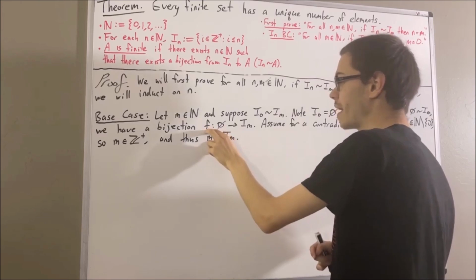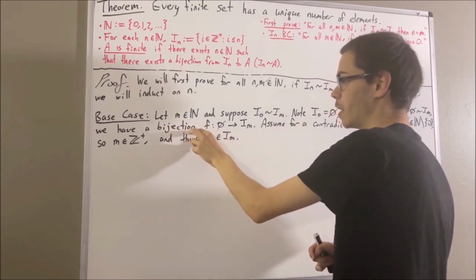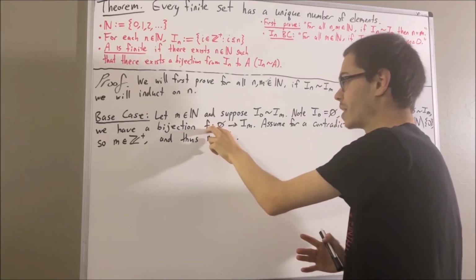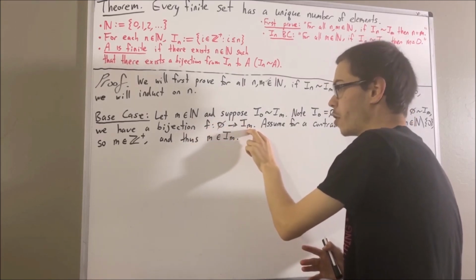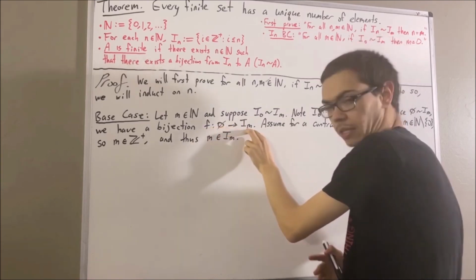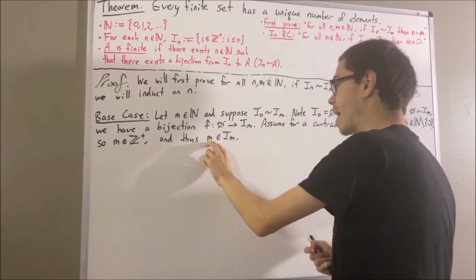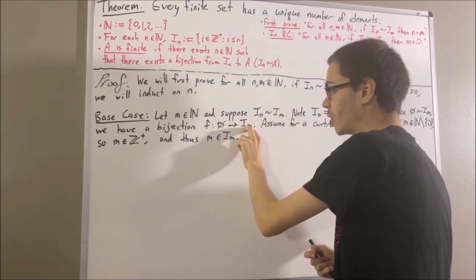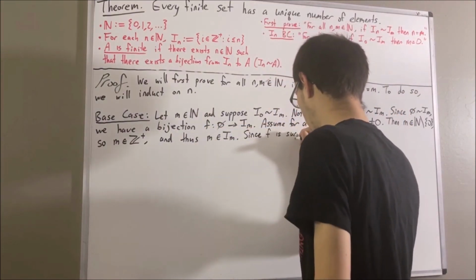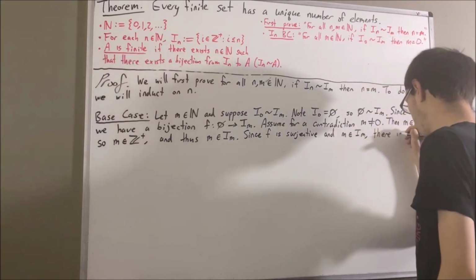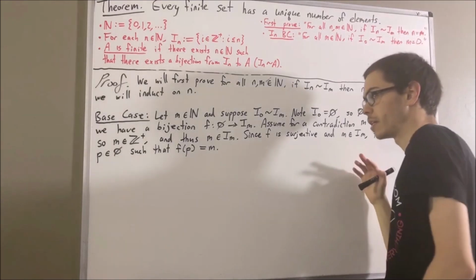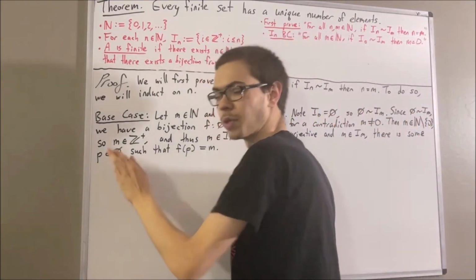And also, since f is bijective, it follows that f is surjective. So what that means is, for every element b in I_m, there is an element a in the empty set such that f of a is equal to b. So, since m is an element of I_m, there is some element p in the empty set such that f of p is equal to m. But wait a minute, the empty set has no elements, so we've reached a contradiction.